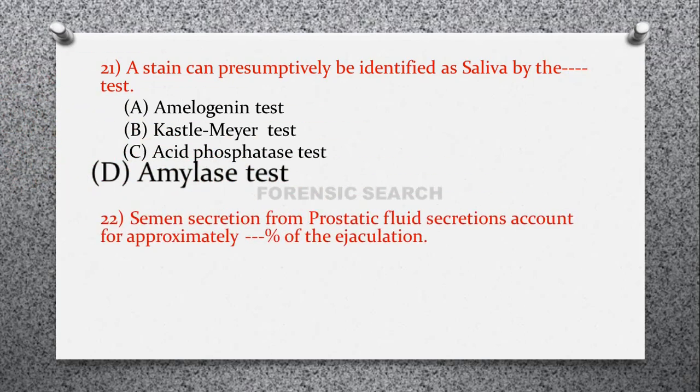Then the next question is, semen secretion from prostatic fluid secretion accounts for approximately dash dash percentage of the ejaculation. Option A, 20%. Option B, 30%. Option C, 40%. And option D, 50%. So correct answer of this question is option B, that is 30%.